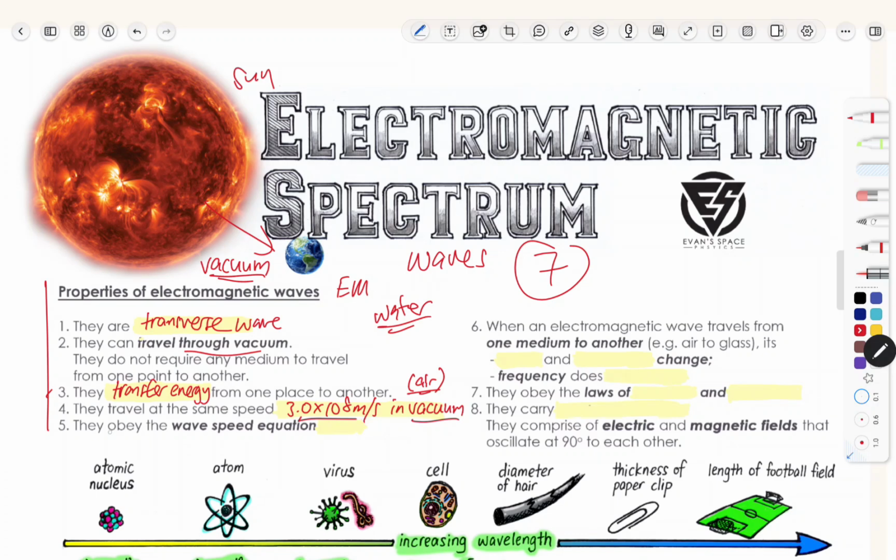And because all EM waves are waves, they will obey the wave equation, which is v equals f lambda. I hope you can still remember that. And of course, another formula, f equals 1 over T, definitely is applicable in this topic also.